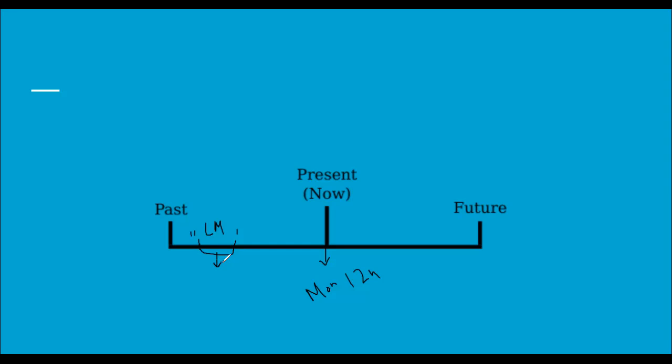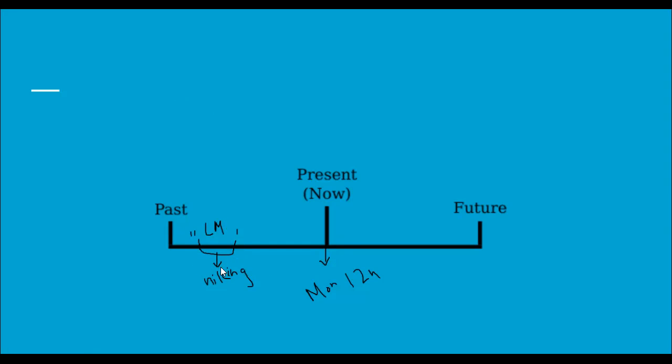So this duration of time was spent hiking in Peru. Right, so it's an action that goes on for a little while in the past.